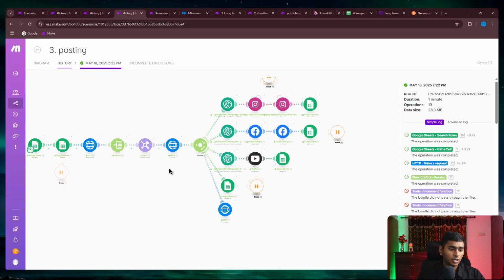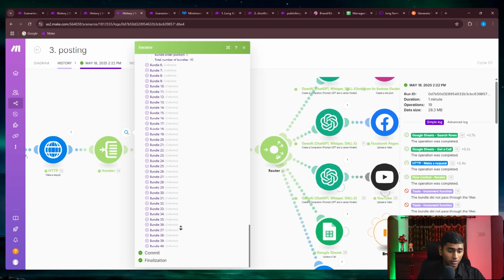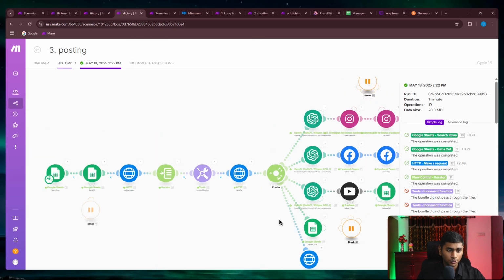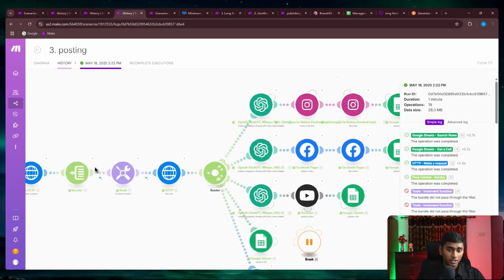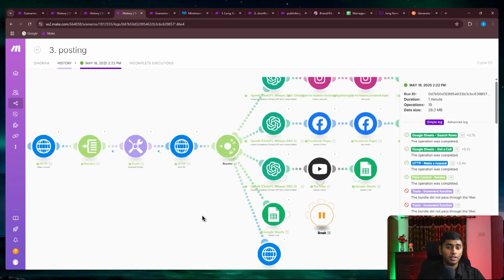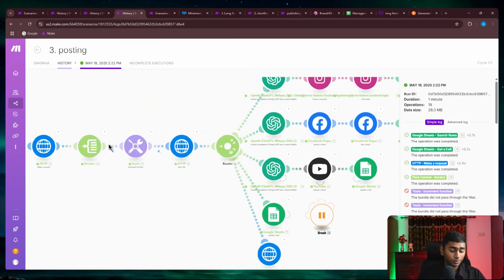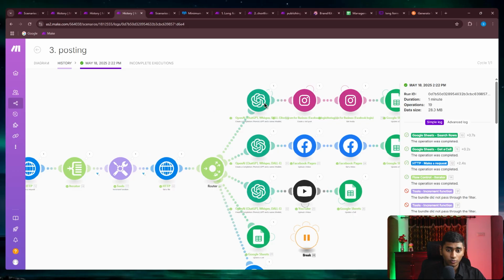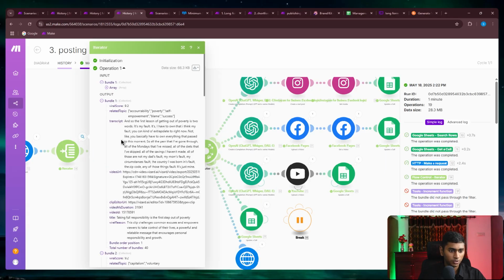But basically, we've got an iterator over here. It has 40 bundles. So what is basically going to happen is that it is going to get posted 40 times, if there's no filter added. So if I've never added any filter here, it is going to iterate through 40 for each flow. It is going to run 40 times for each of these bundles.